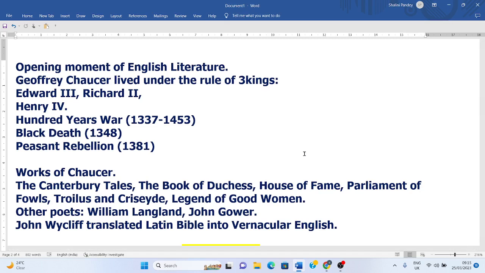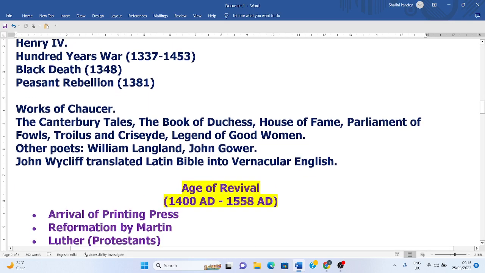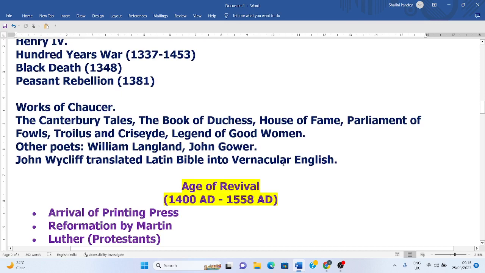The most important works of Geoffrey Chaucer are The Canterbury Tales, The Book of the Duchess, House of Fame, Parliament of Fowls, Troilus and Criseyde, and The Legend of Good Women. So these are the great works of Chaucer, and there is some important prose work in this age of Chaucer, which was very popular during this age, and one is John Wycliffe's Bible.